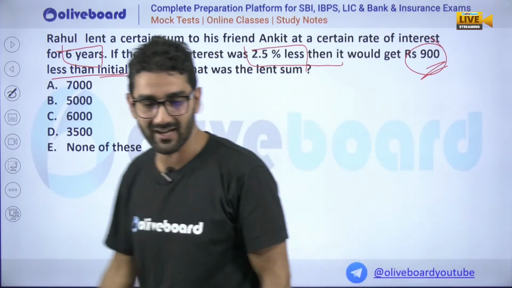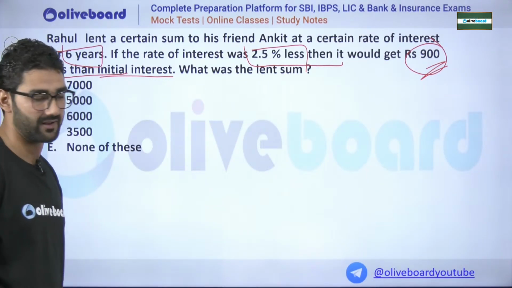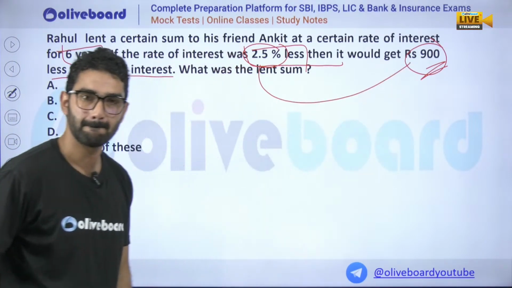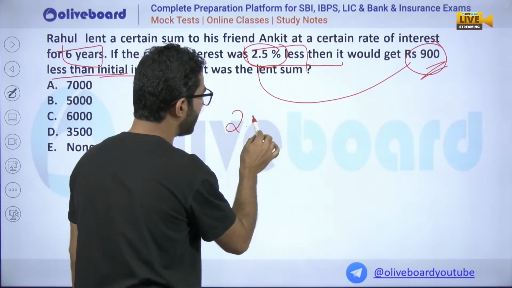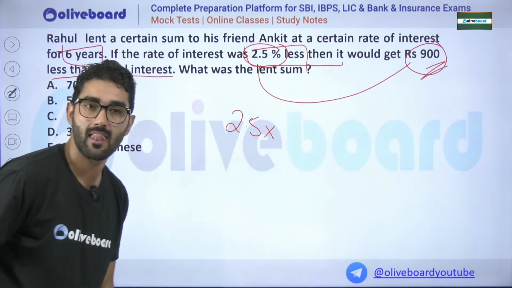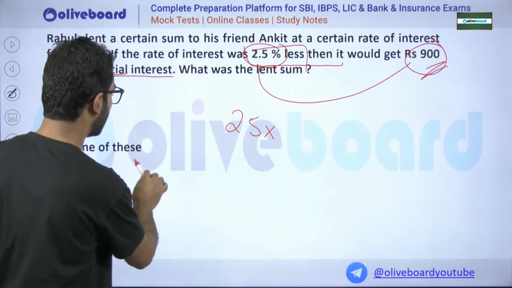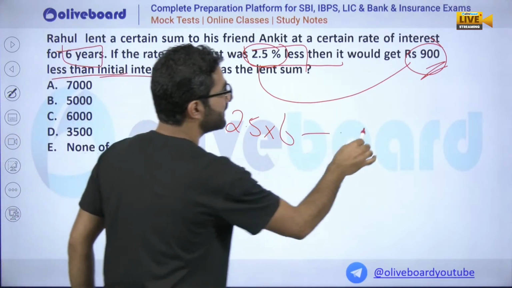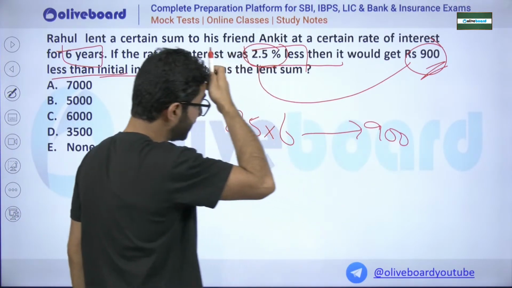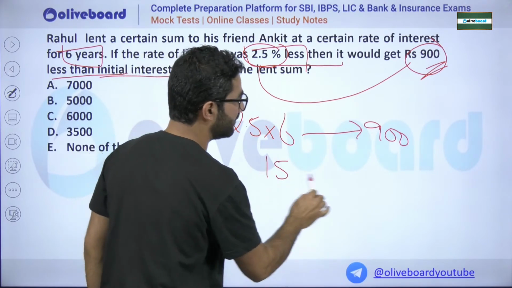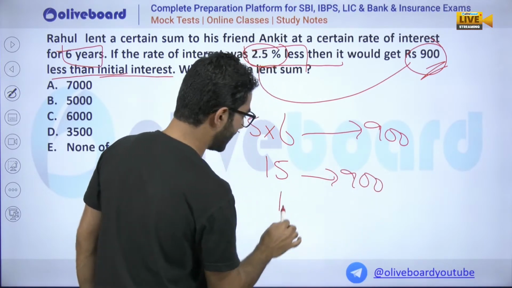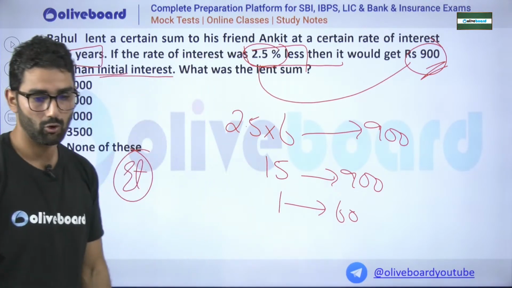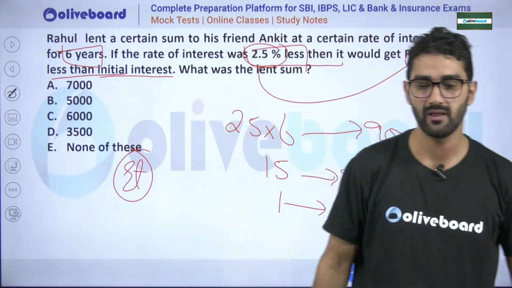Yes, my dear Madhu, very good. Sir, this is nothing but this, right? 2.5% for how many years? We have the concept of RT, my dear. Rate times time: the time is 6. So this is given as 900. So 6 into 2.5 is 15, which is nothing but 900. So 1 ratio will be how much? Hope it is clear to everyone.